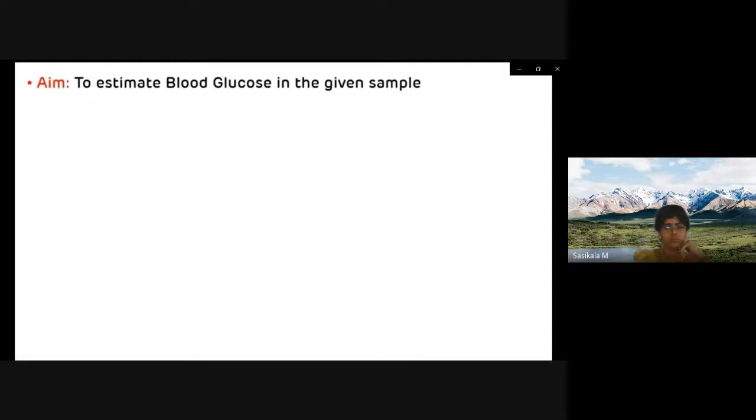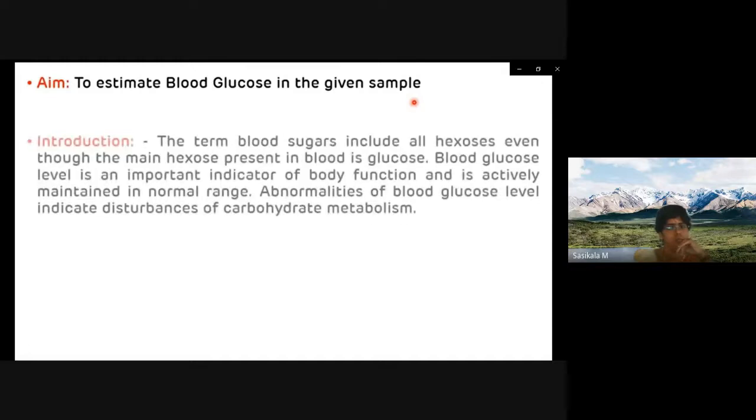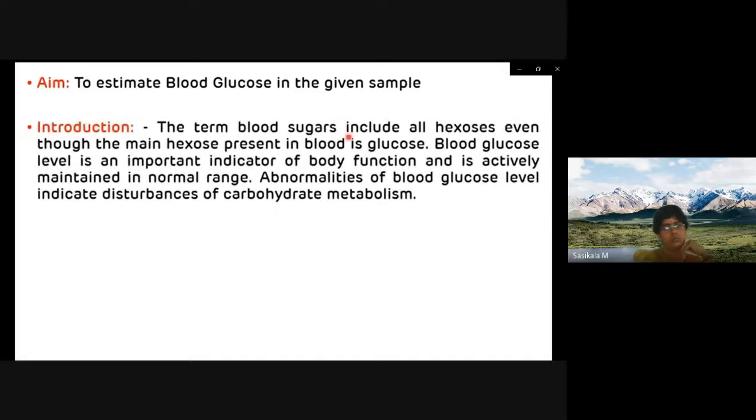So the aim is to estimate blood glucose in the given sample. In the introduction, blood sugars include all the hexoses, even though the main hexose present in the blood is glucose. The blood glucose level is an important indicator of the body function. It is maintained in the normal range by various hormones.